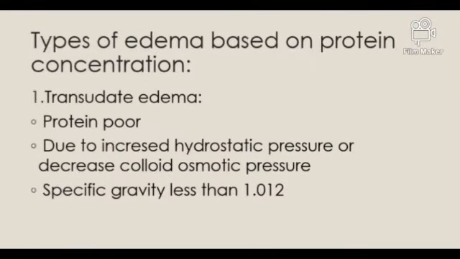So here are two types of edema based on protein concentration. One is the transudate edema and the other one is exudate. In the transudate edema, there is low protein concentration and it occurs due to increased hydrostatic pressure or decreased colloid osmotic pressure. The specific gravity of the edema fluid in the transudate is less than 1.012.